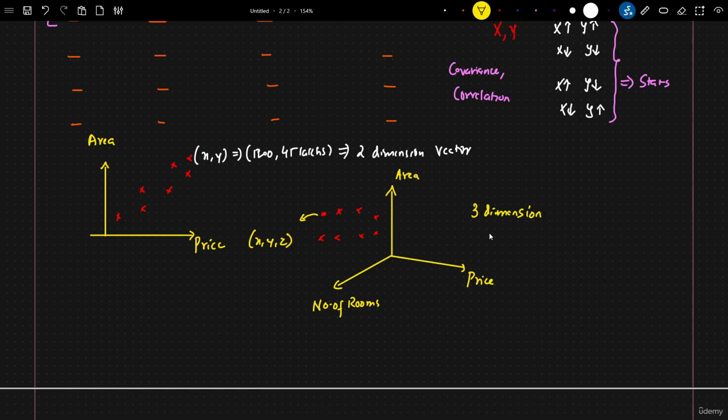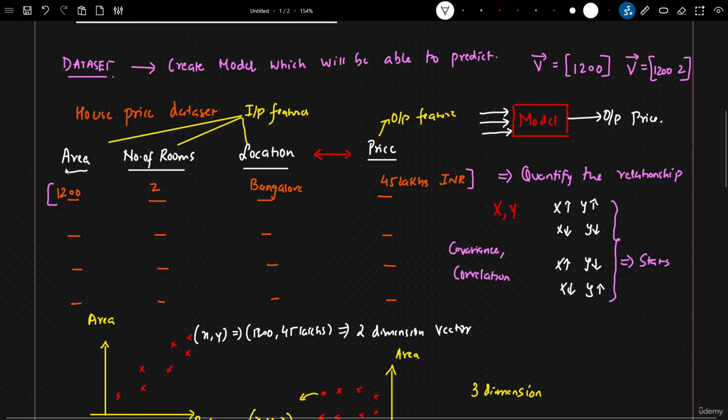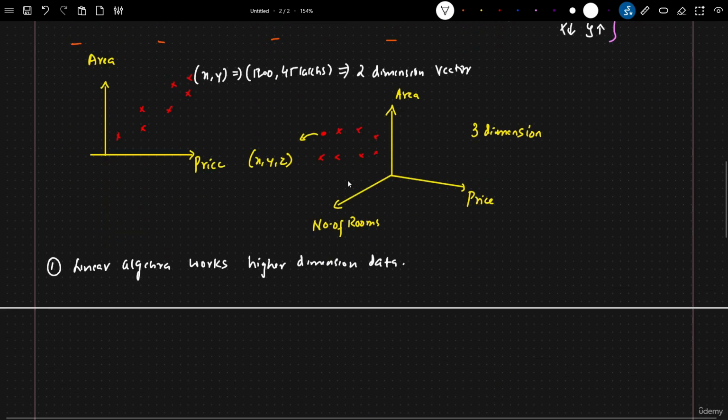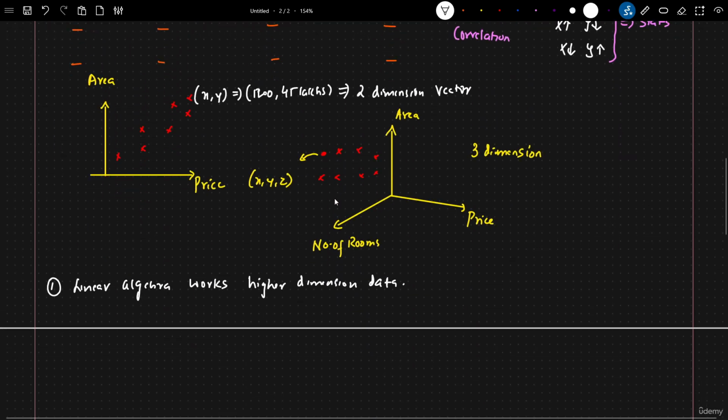Now, the best thing about linear algebra, and one of the important points why it is specifically used in machine learning, is that linear algebra works really well with higher dimension data. Okay. Now, see over here. If I consider this 1, 2, 3, 4, there are 4 features. Obviously, with 4 features I cannot see 4 dimensions, right?